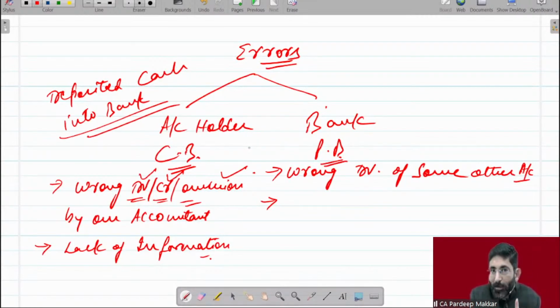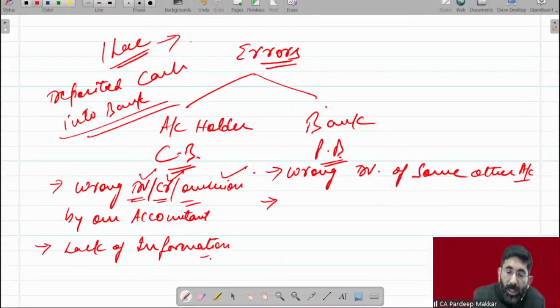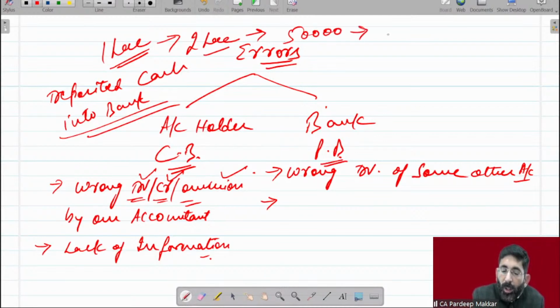So this is an error made by me. I have deposited rupees 1 lakh into the bank, but not recorded it into my cash book. So this is an error. Or I have wrongly added 2 lakh, or I have wrongly added 50,000, or wrongly reversed it. Instead of debited, we have credited it. Means we have made some error.